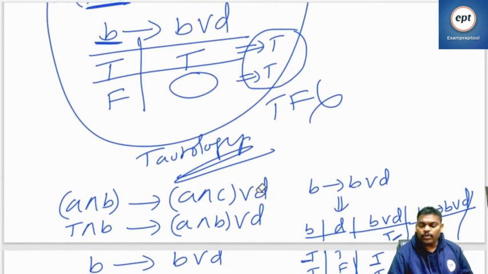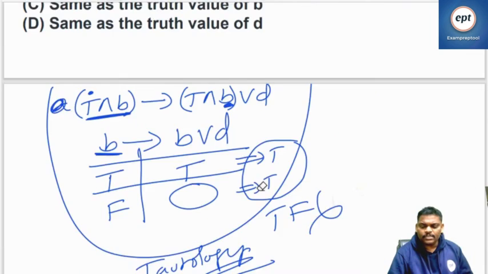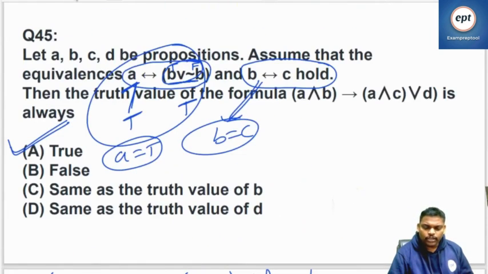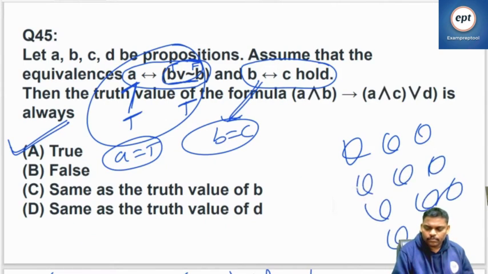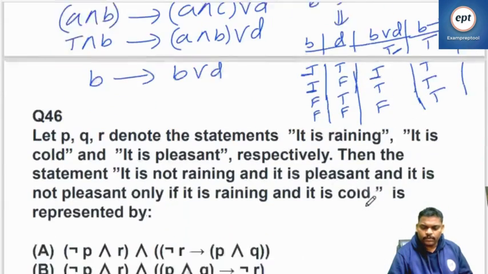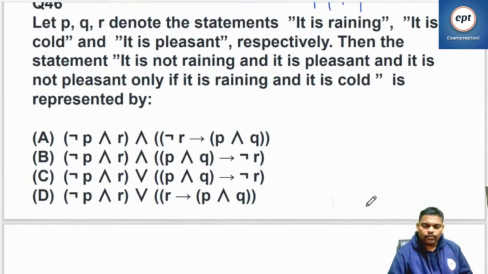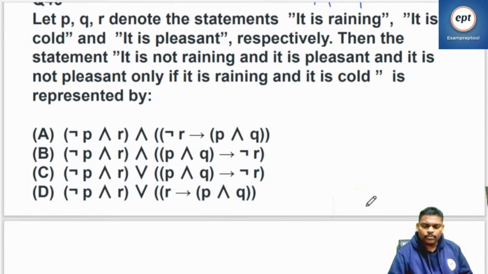What about B table? What about D table and all? I gave the table also. Please take care. It is a really nice problem. Right? Go through it one more time. Yeah, next problem. What is the next one? Yeah, 46. Yeah, you take care of this problem.